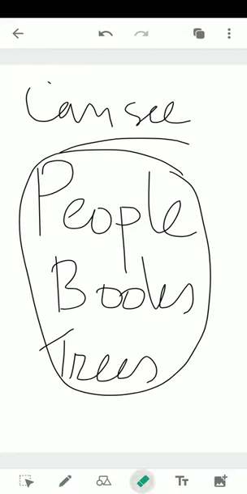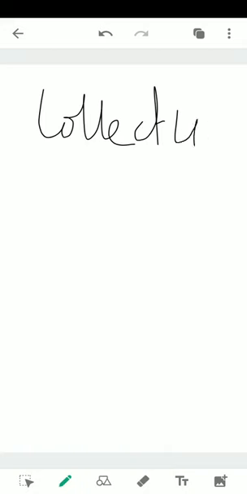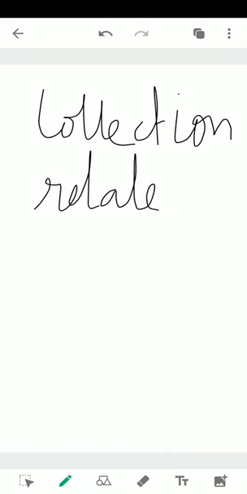So here we are trying to discuss something called a collection. Let me just write it: collection. But what kind of collection do I have? A collection whose items are related to each other. The relation was "we can see." Those things we can see, we grouped and formed a collection. In today's class, the main focus is on related collections.